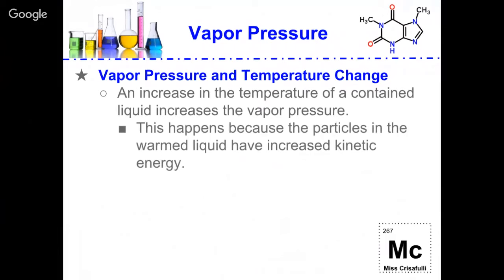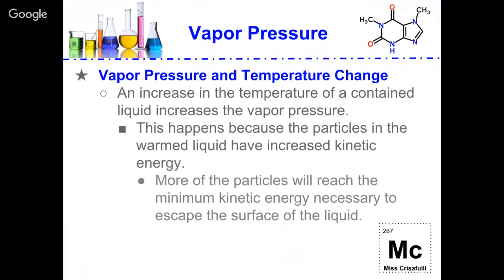So when we're talking about vapor pressure, when we increase the temperature of the liquid, we're going to warm the liquid, and the liquid is going to increase in kinetic energy. So more of the particles will reach the minimum kinetic energy necessary to escape the surface of the liquid.